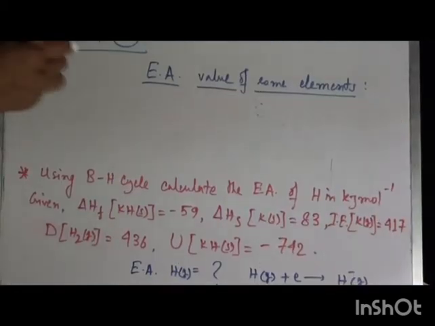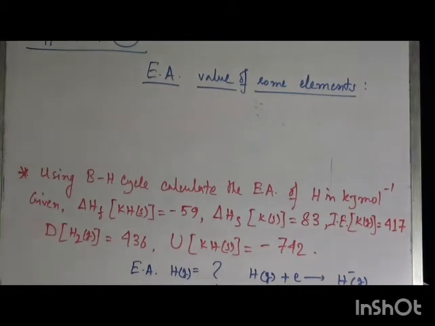Now application number 3, electron affinity value of some elements can be calculated or estimated from the Born-Haber cycle of that particular lattice.